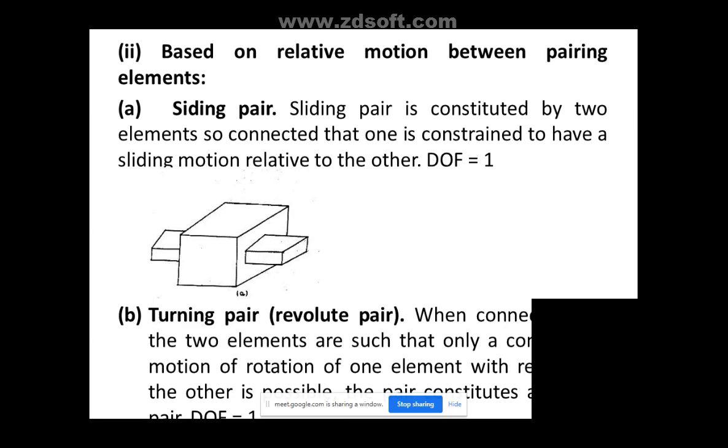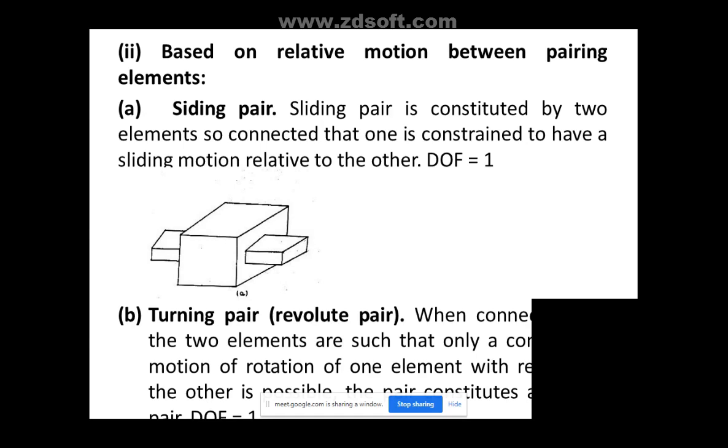Okay, so whatever I discussed now regarding the pairing, I had shown you some animation. You can see there are a lot of pairings, like a sliding pair. You can see the first one, sliding pair. So any two components, if one body slides over another, like if you keep one book on your hand and slide it, you are putting the book on your hand, and the two parts are meeting in the form of sliding. When you slide the book on your hand, it is nothing but a type of sliding pair.